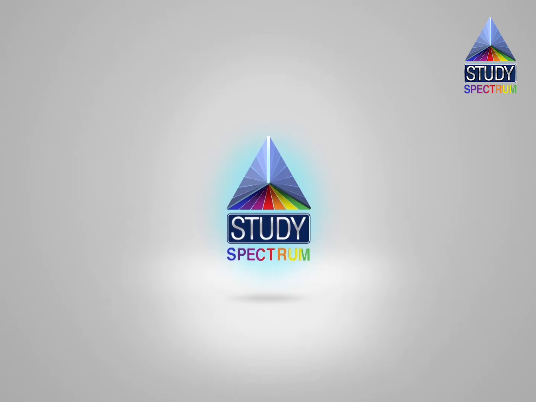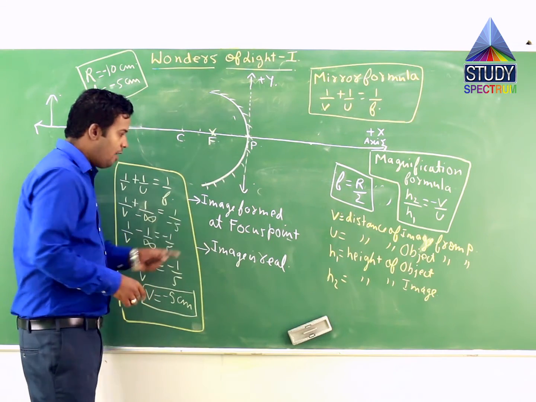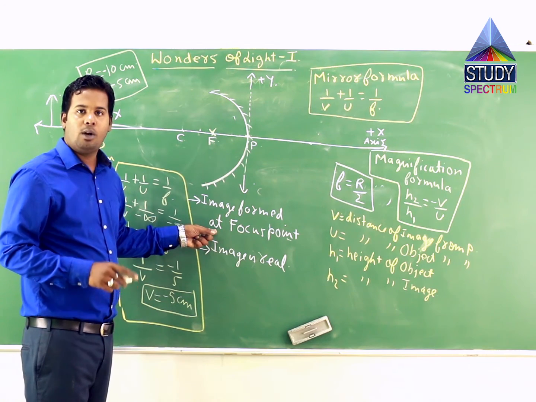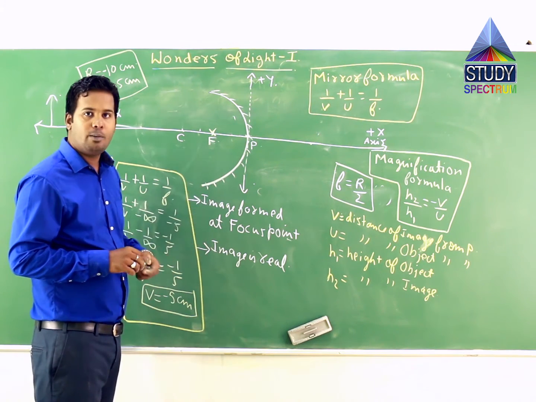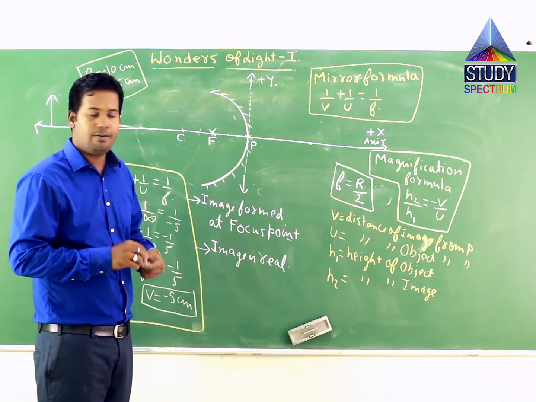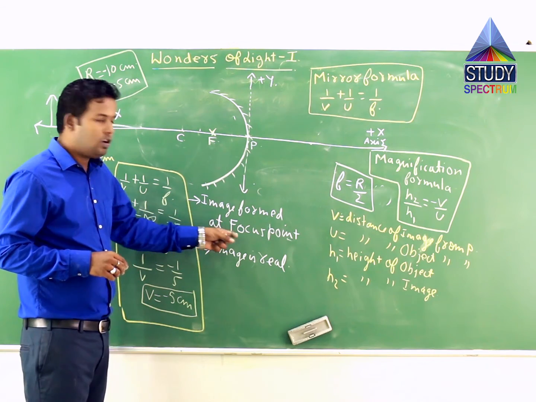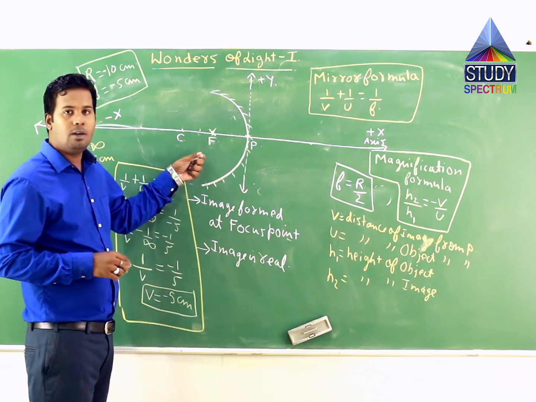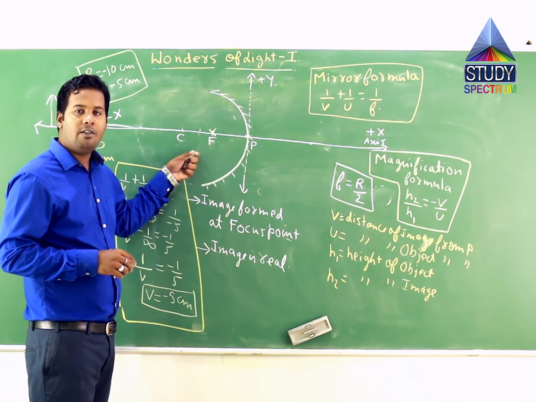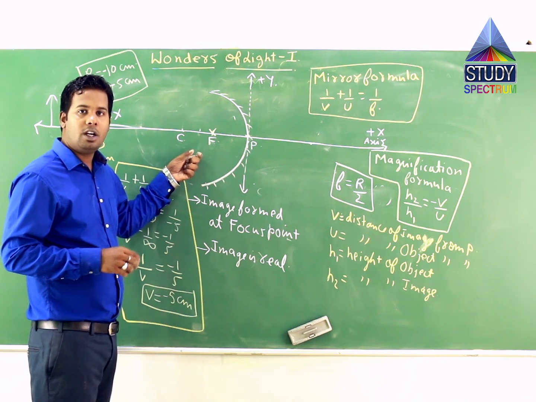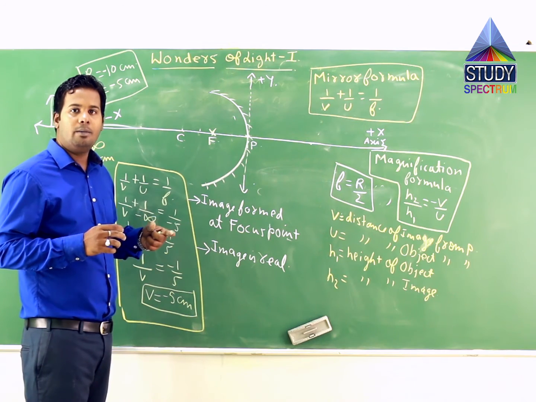So finally we have got two results using the mirror formula, a very simple formula, that is 1 by v plus 1 by u is equal to 1 by f. Image formed at the focus point, we have located where the image is being formed, and like I have described, if the image is formed in front of the mirror, then the image is real.